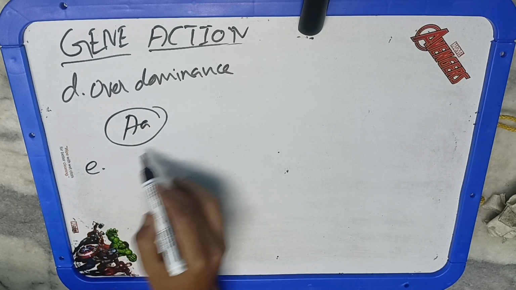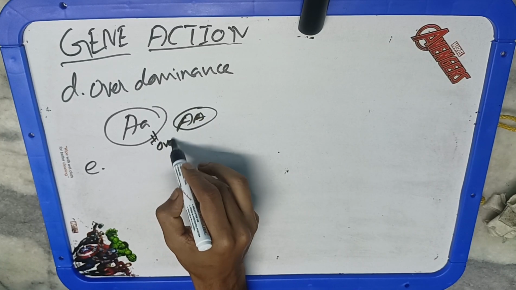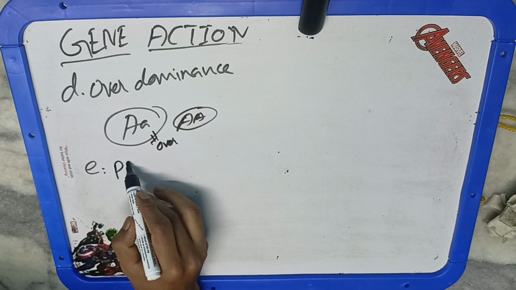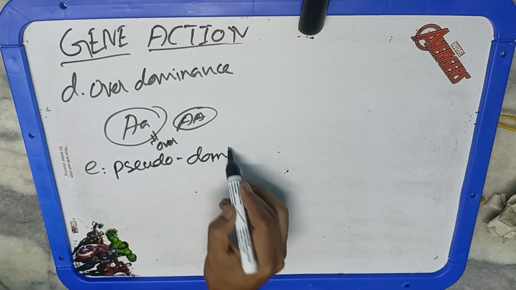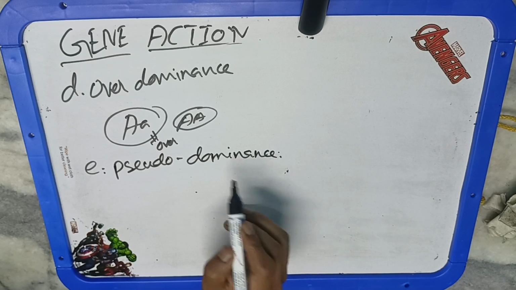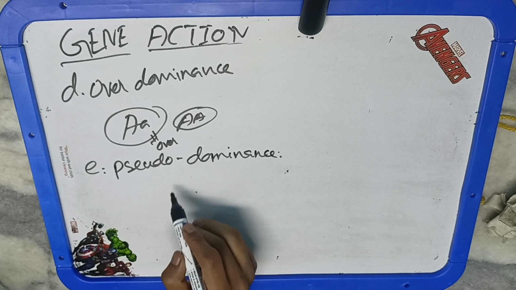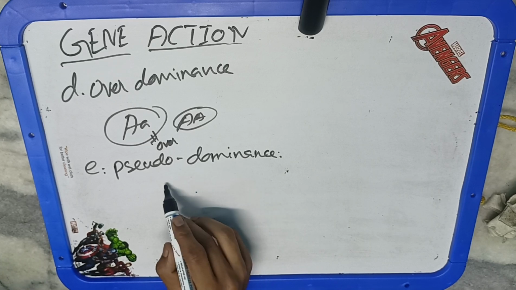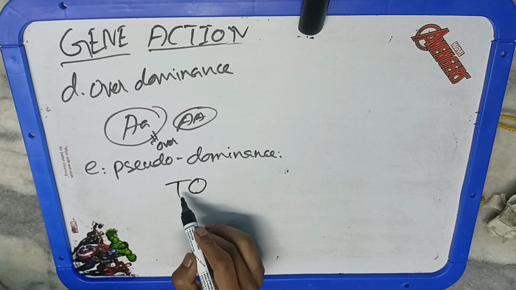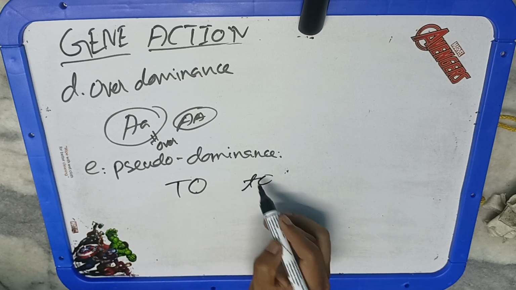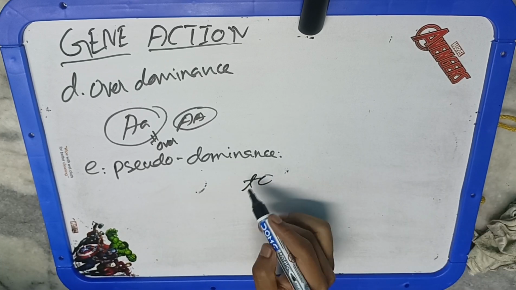Pseudo means false. So pseudo dominance is the expression of a recessive allele of a gene in a hemizygous condition, either due to sex linkage, that is color blindness, or due to chromosomal aberrations. As I discussed in polyploidy, due to non-disjunction of chromosomes, this is the dwarf allele for height, or we can say the recessive allele for height, which is responsible for dwarfness, and there is no other allele present here.